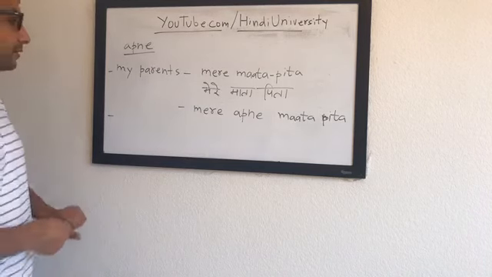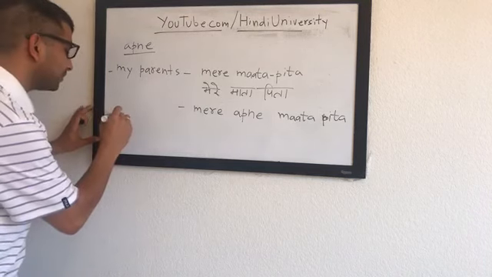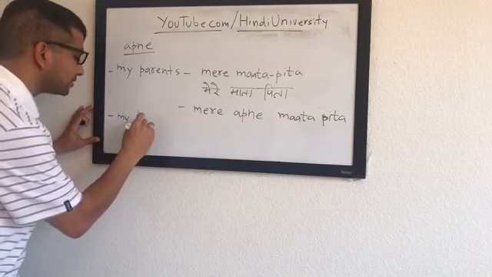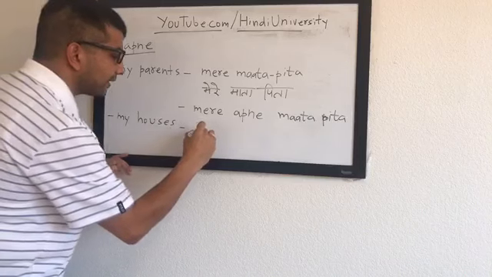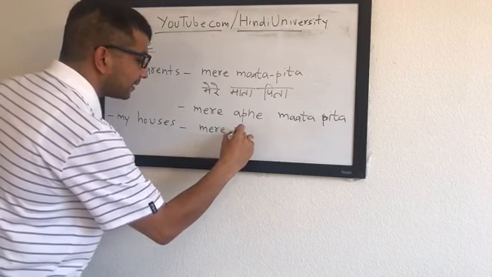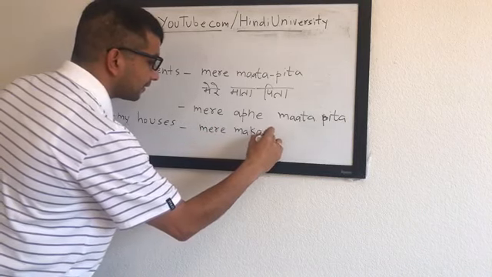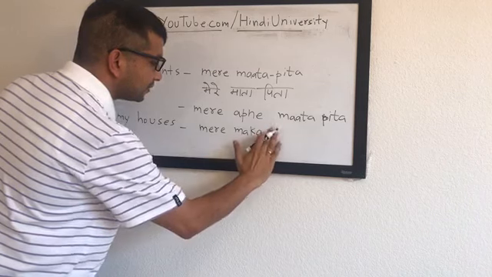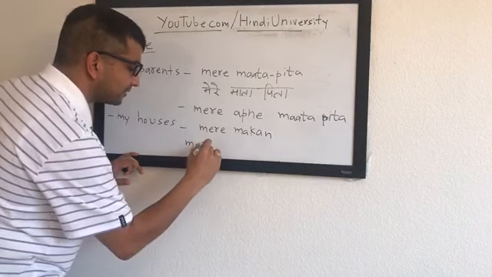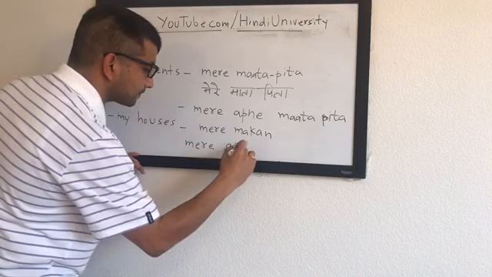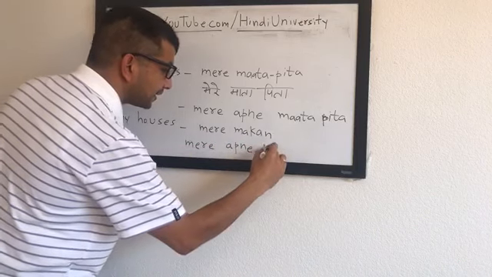मकान. Okay, mere makan. Awesome. So will you say my houses? My houses would be mere मेरे मकान. So how will you say plural? मकान. That's right. मेरे मकान. मेरे अपने मकान. That's right.